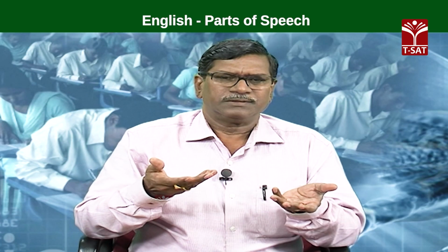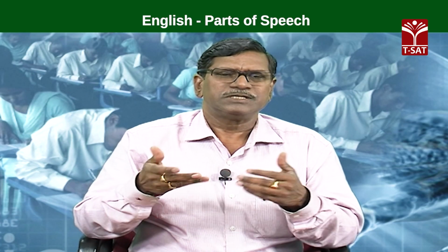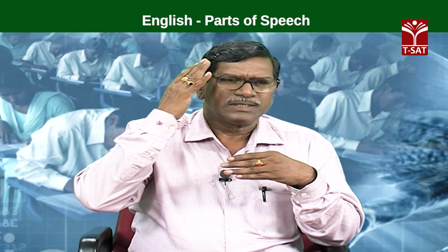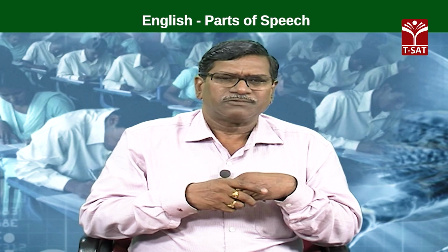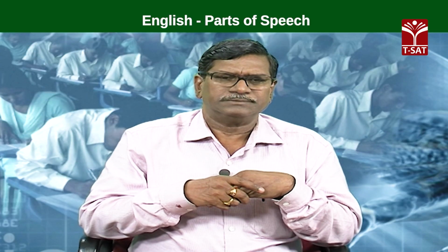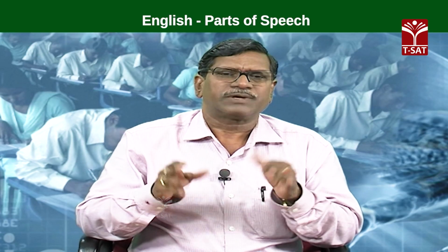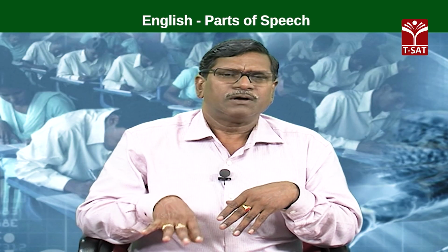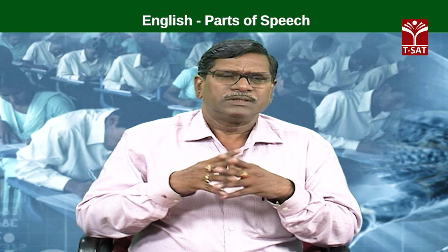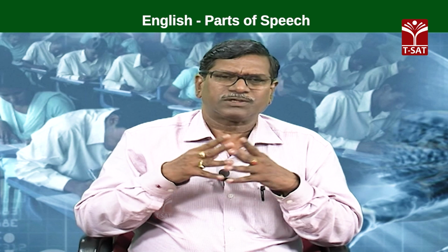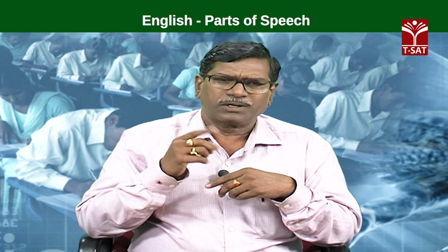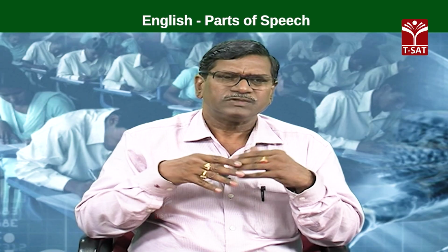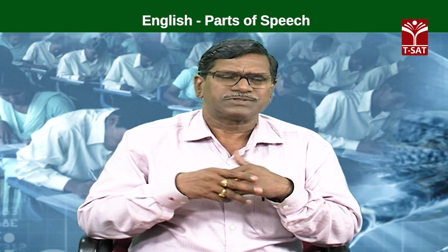So evil, good, truth, these are all the things which we can notice only with our thinking ability. So they are called abstract nouns. And the concrete nouns are subdivided into 4 varieties. What are they? 1. Proper nouns. 2. Common nouns. 3. Collective nouns.